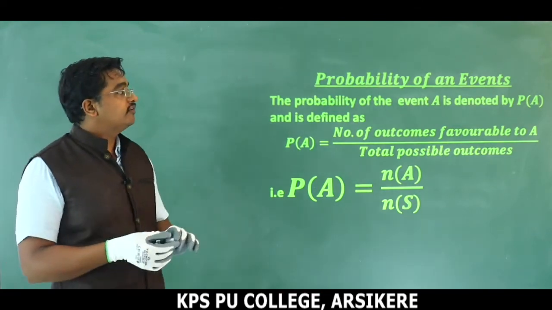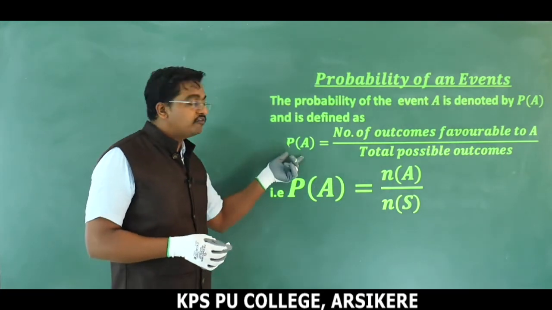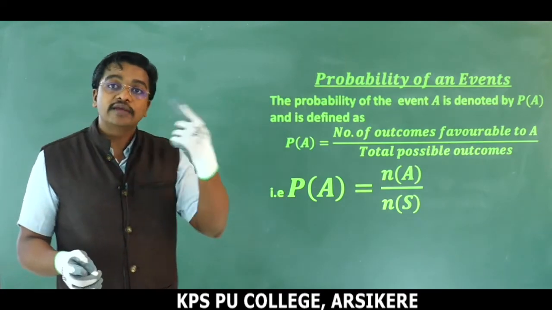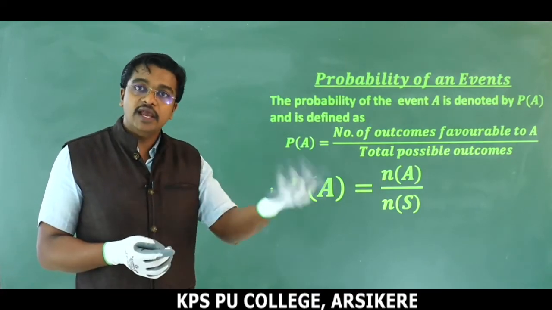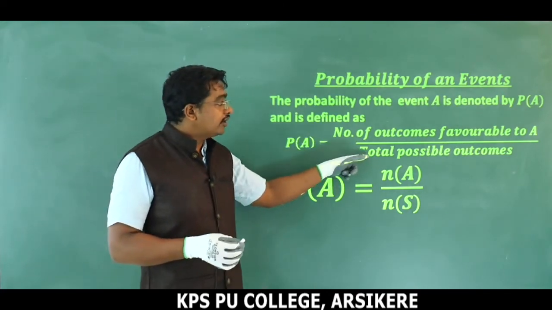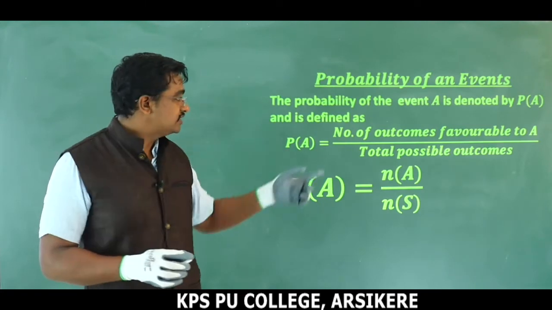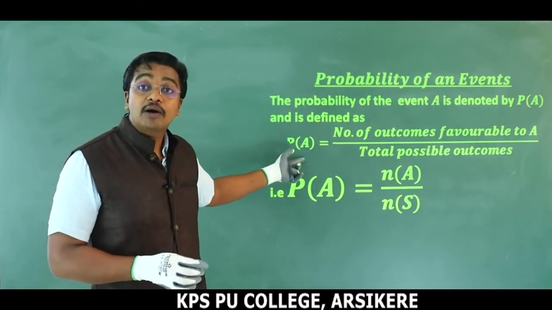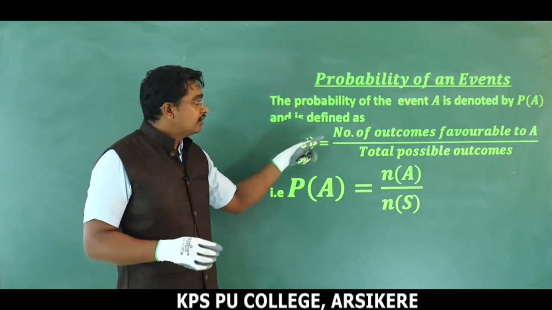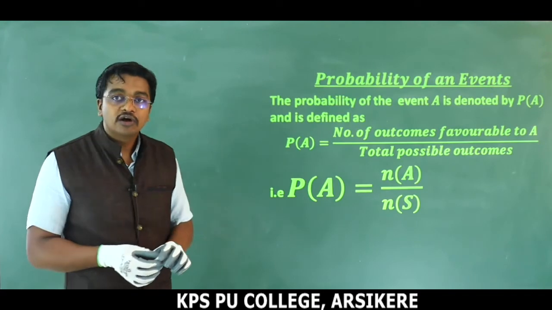The probability of the event A is denoted by P of A. This is notation and is defined as P of A is equal to the number of outcomes favorable to A, or number of outcomes in A, divided by total possible outcomes. This is the definition of probability of an event. So what is the probability of event A here? Number of outcomes favorable to A divided by total number of outcomes.